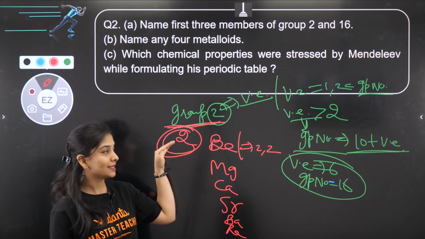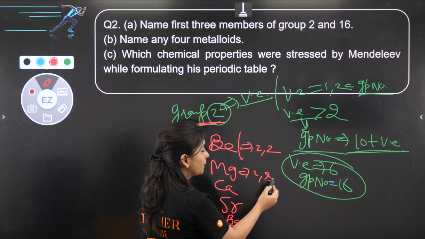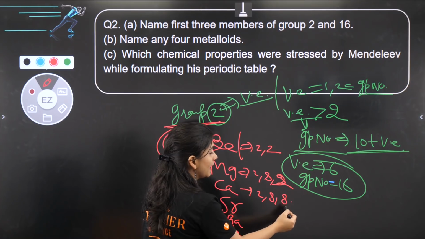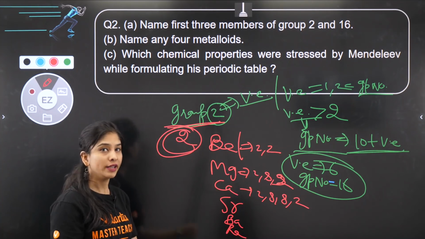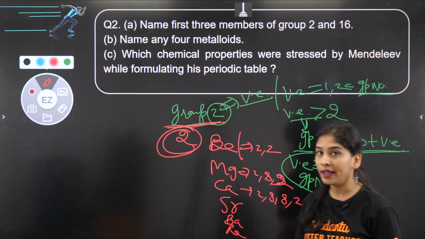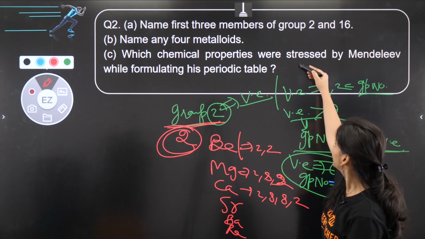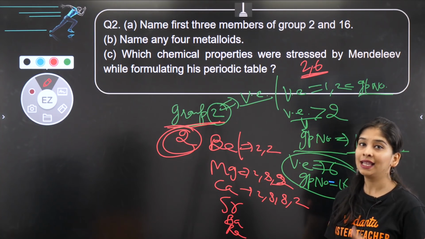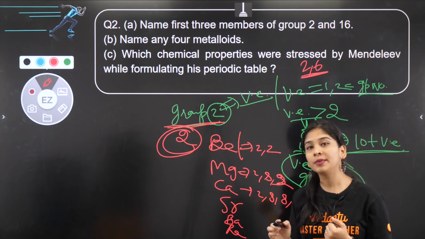2 shells, that means it belongs to the second period. 3 shells, that is going to belong to the third period. 4 shells, that means it is going to be present in the fourth period, fourth horizontal row. Right, and now if I talk about group 16, 6 valence electrons. So the first member that has 6 valence electrons has this many electrons, right? That is 8 electrons.